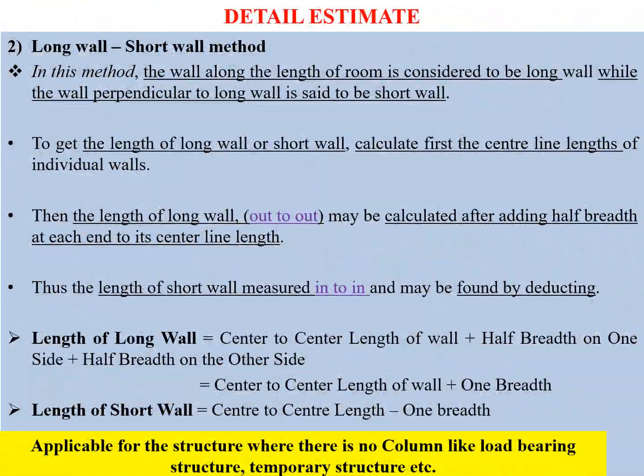That is the long wall and short wall method. Basically, in this, we need to consider any of the walls as a long wall or a short wall. Generally, the practice we used to have is we consider the horizontal wall as a long wall and the vertical wall as a short wall. Now how to do the calculation?